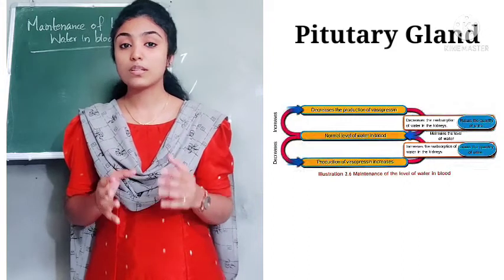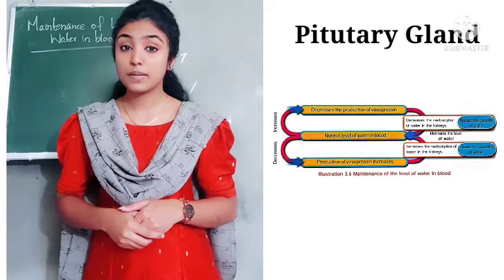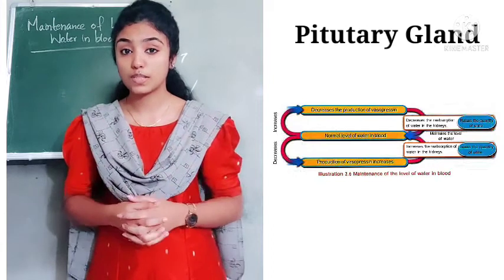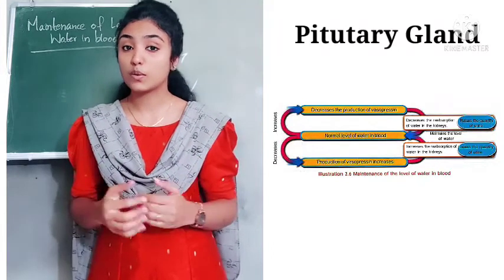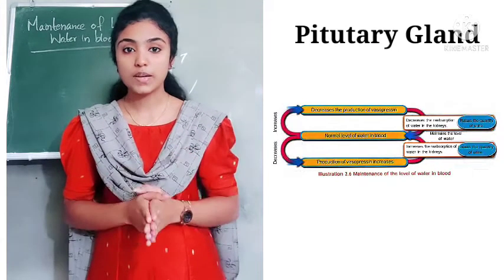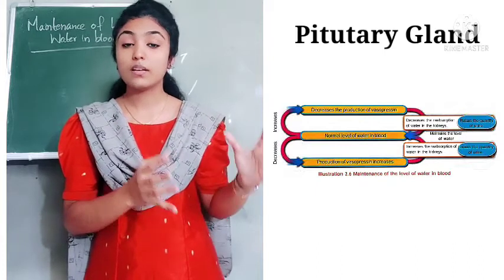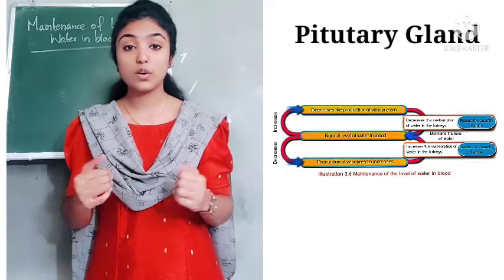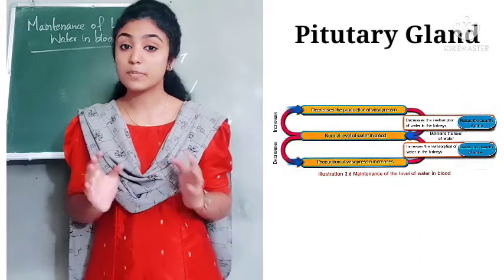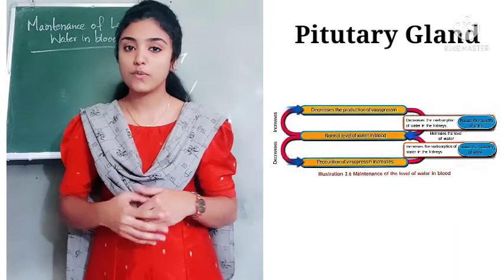And what about summer season? During summer season, due to the extreme heat of the sun, we are losing water from our body in the form of sweat. So as a result, the quantity of water in our body will be lesser. It is because we are losing water in the form of sweat.